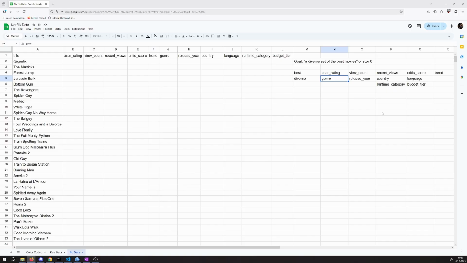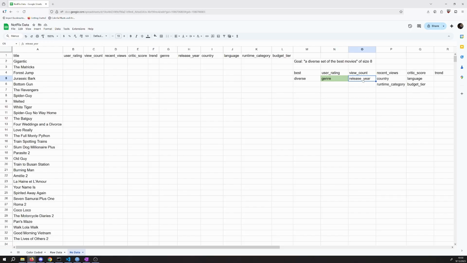So when we go through here, I might consider this for genre. Do I want to have in my list of 8 movies, one action movie, one comedy, one drama, etc.? That seems like it stands out to me as being one of the things that I want. So I'm actually going to just go ahead and flag this one with a green and be like, okay, genre is one of my diversity categories that I want.